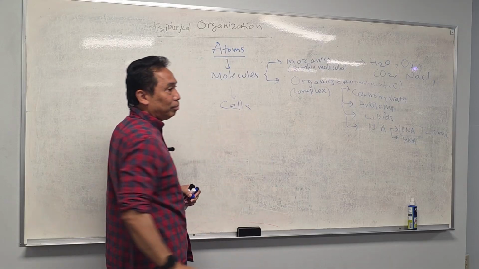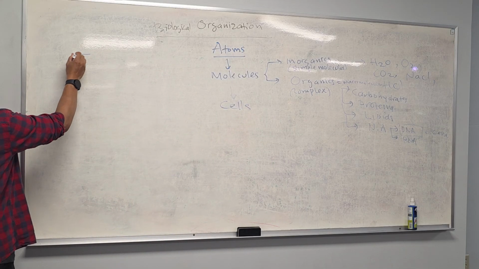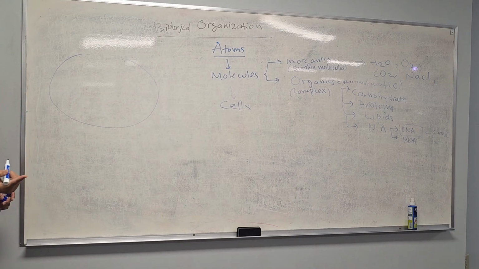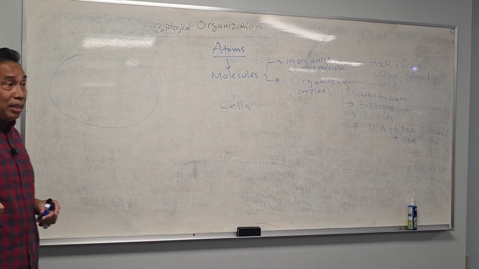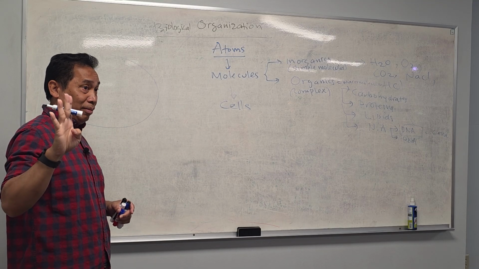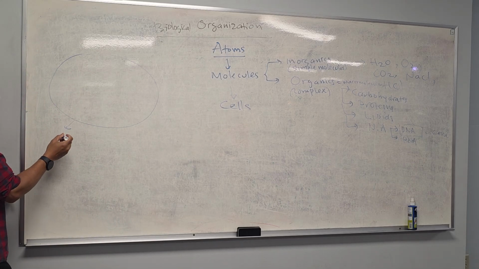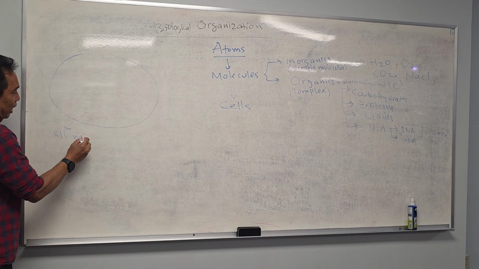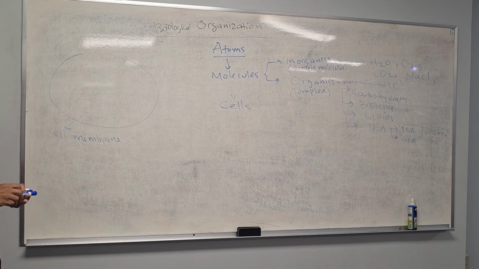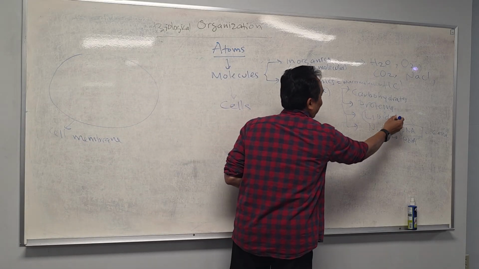A cell is actually made of molecules. Remember you have learned prokaryotic cells and eukaryotic cells, right? All cells have four similarities. For prokaryotic and eukaryotic cells, what is the first one? The boundary, called the cell membrane. What is the cell membrane actually? Phospholipid. What is phospholipid? This, right?